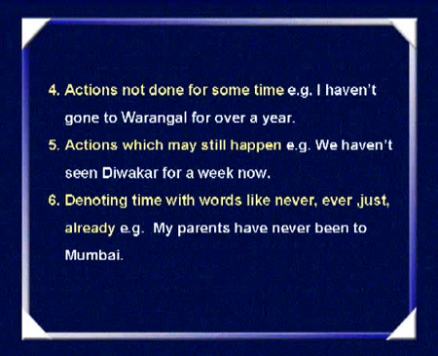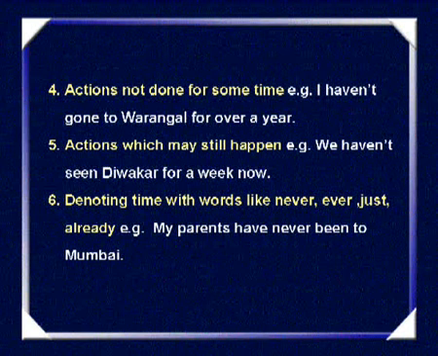We also use the present perfect tense to speak about actions which may still happen. For example, we haven't seen Divakar for a week now, but the implication is that it could happen any time, in the sense that we could meet Divakar any time, or we could see him any time now.